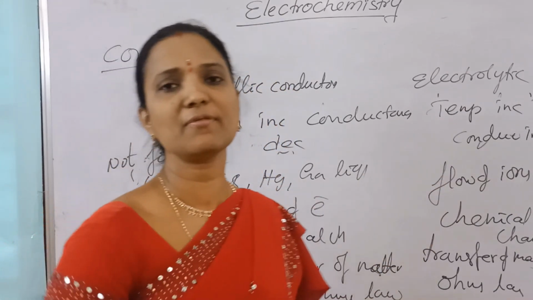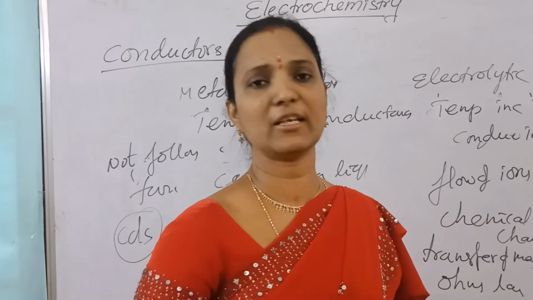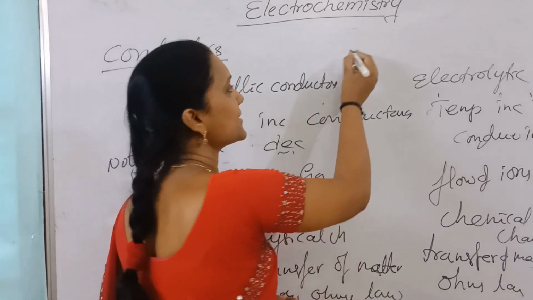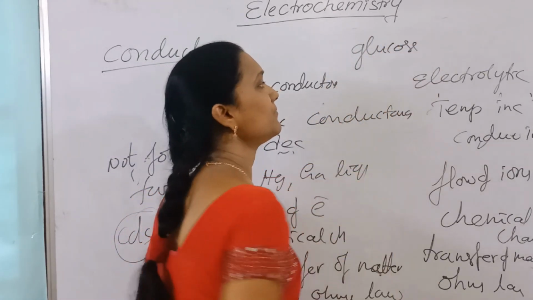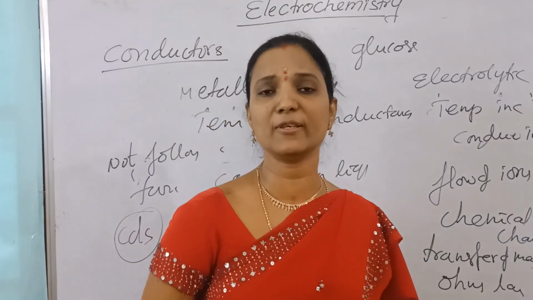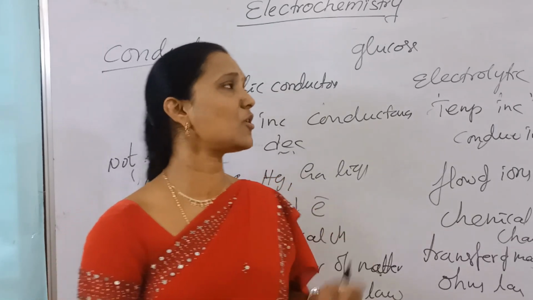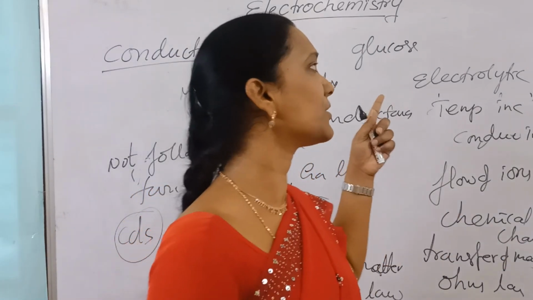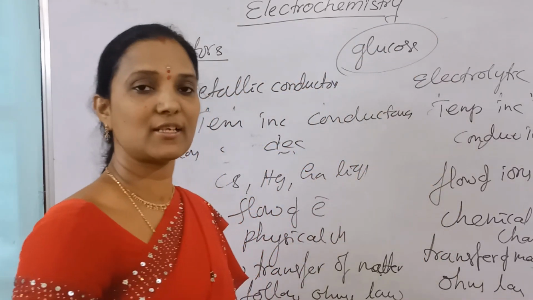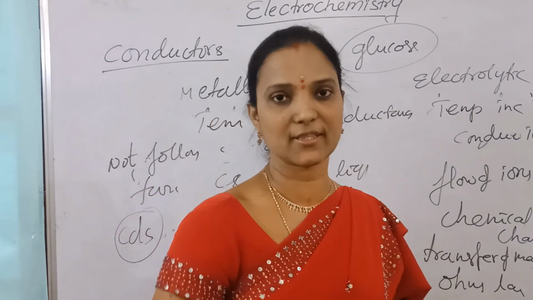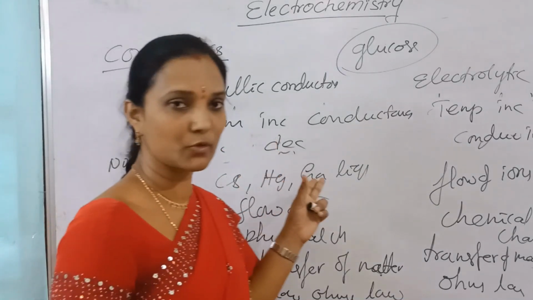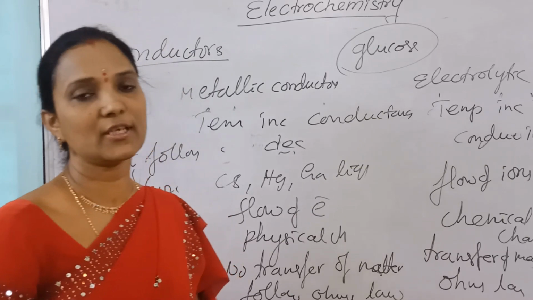In liquids, there are two types: electrolytes and non-electrolytes. Those that conduct electricity are called electrolytes; those that do not conduct electricity are non-electrolytes. For example, glucose solution. Are there any ions here? No ions. Glucose is soluble in water because of hydrogen bonding with water, so it is soluble, but there is no ion formation. Is it a good conductor or a bad conductor? Bad conductor. This is a non-electrolyte. It is a solution, but it does not conduct electricity. So what is a metallic conductor, an electronic conductor, an electrolytic conductor, and what are non-electrolytes?